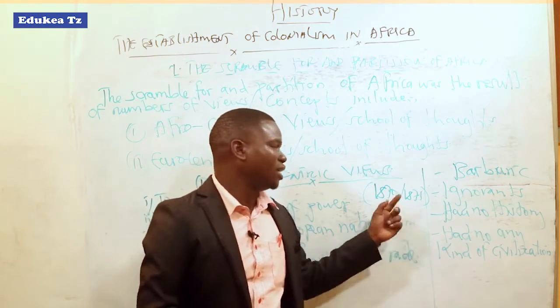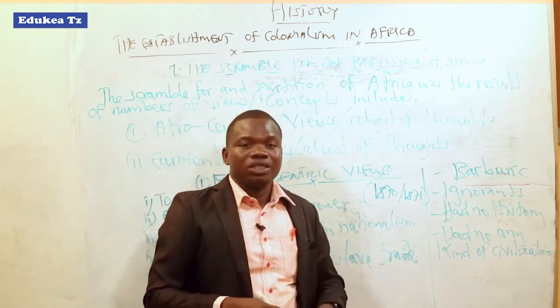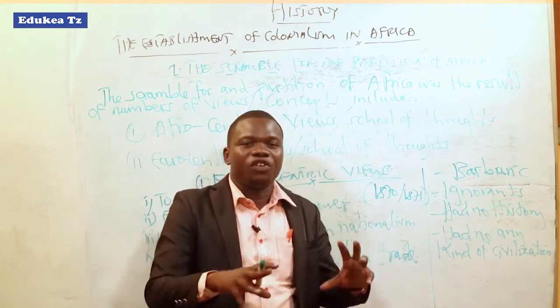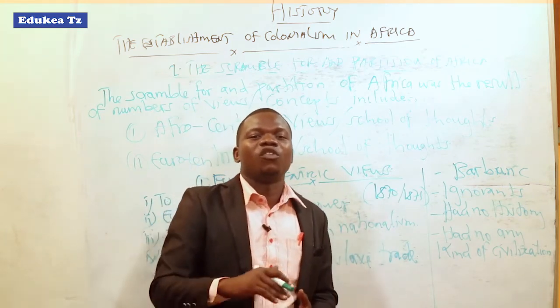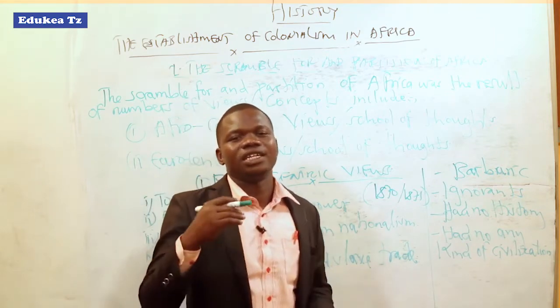But this power collapsed after the emergence of newly powerful states, which were Germany and Italy.